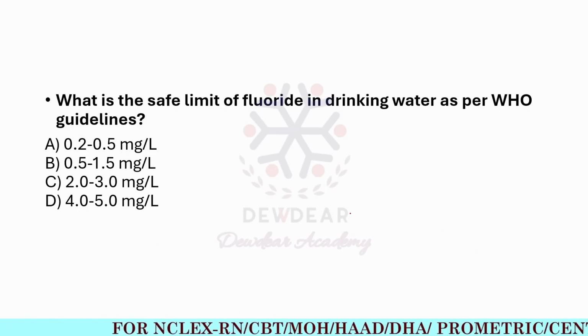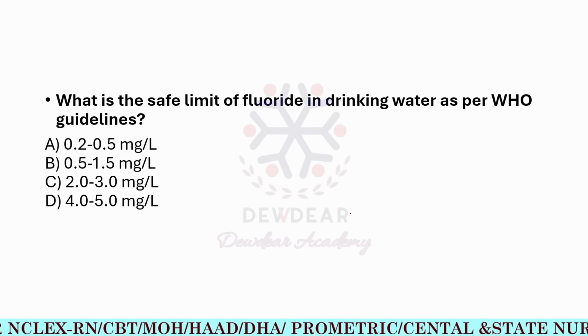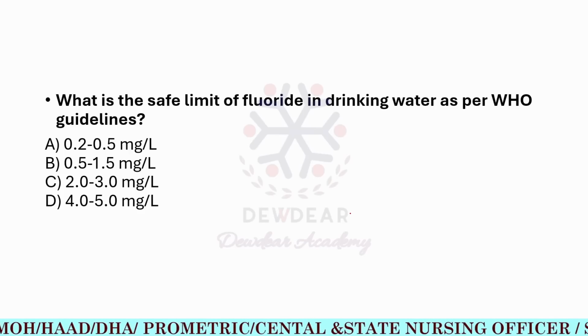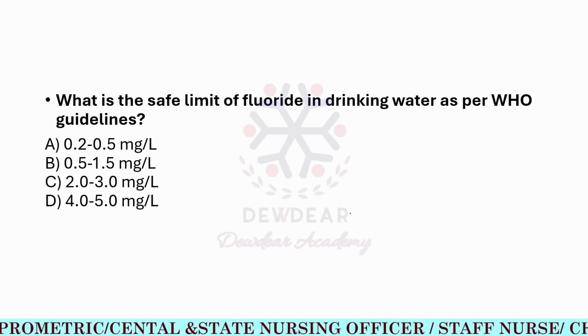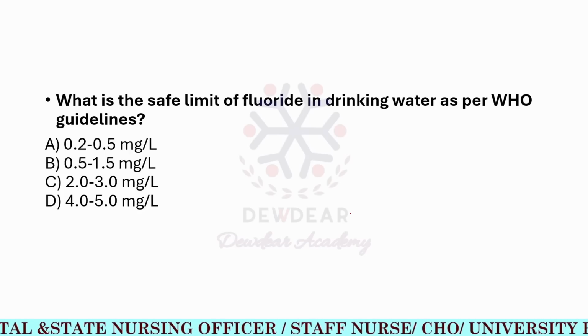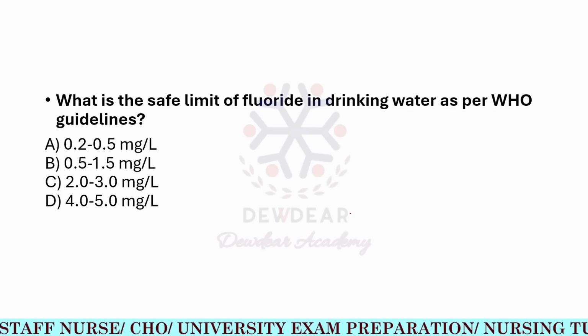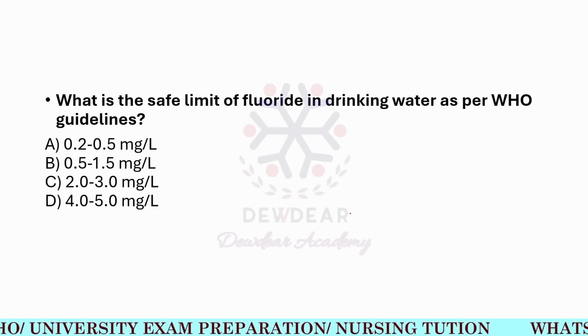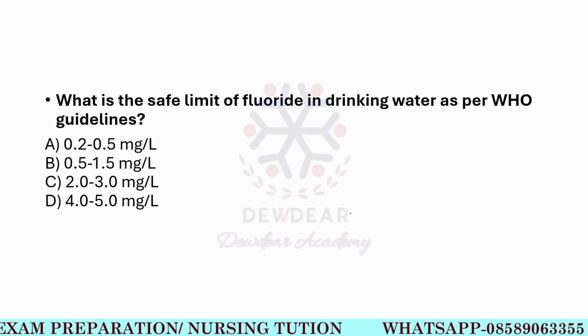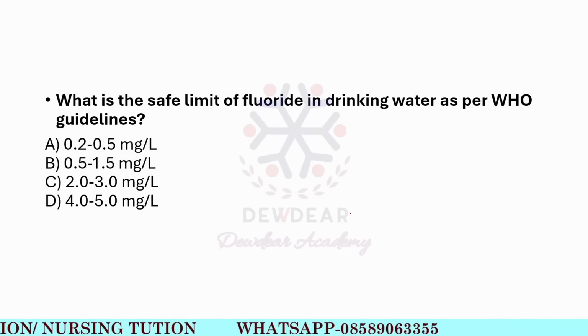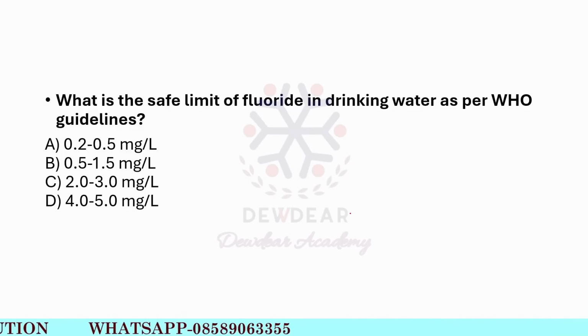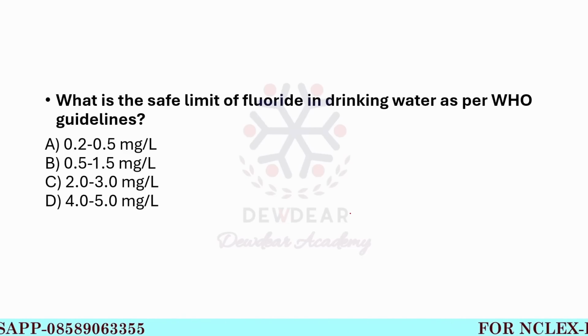Then the next question is, what is the safe limit of fluoride in drinking water as per WHO guidelines? Options: 0.2 to 0.5 milligram per liter, 0.5 to 1.5 milligram per liter, 2 to 3 milligram per liter, and 4 to 5 milligram per liter.